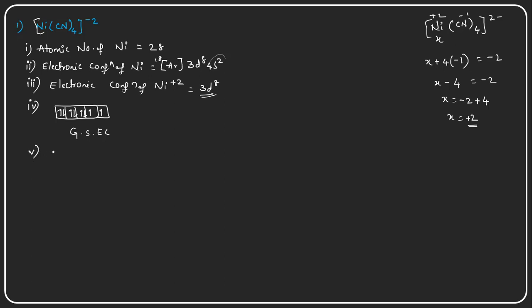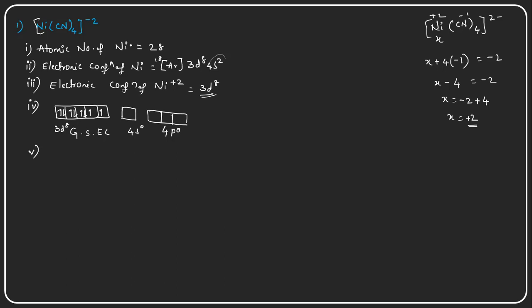And let us write the excited state electronic configuration. Why should it be excited? Because 4 cyanides are there, and the 4s has lost its electrons, right? This is 3d8 and this is 4s0. The 4p and 4d orbitals are also there, but they are empty orbitals, right? So the excitation of the electrons will take place.